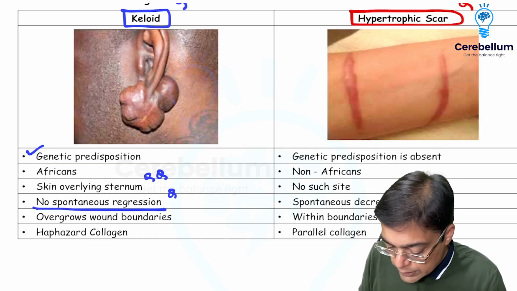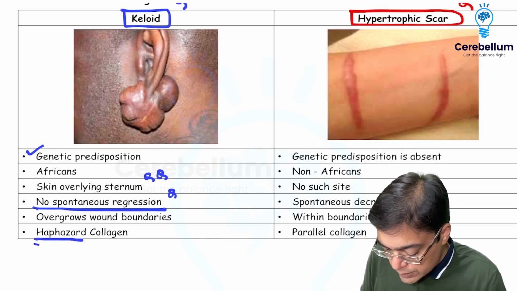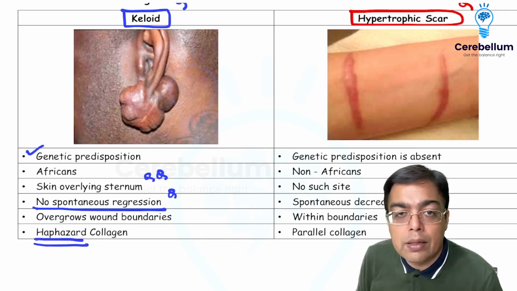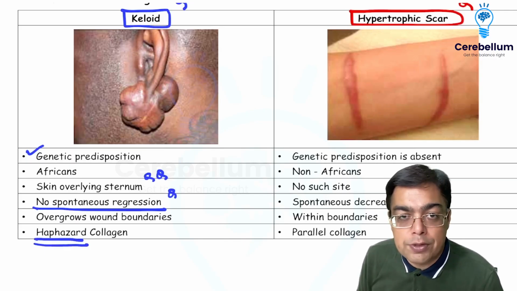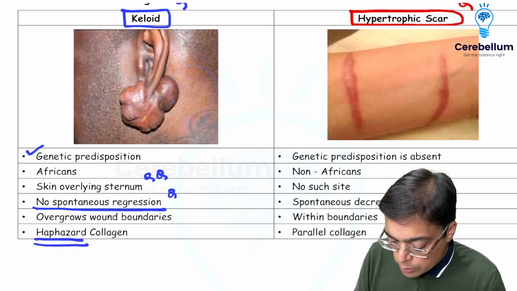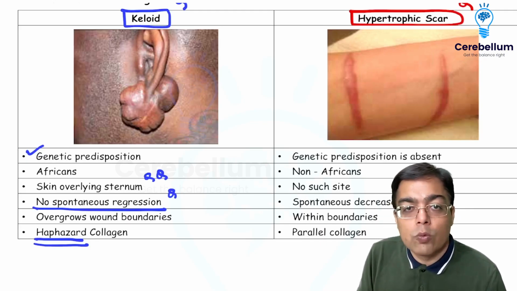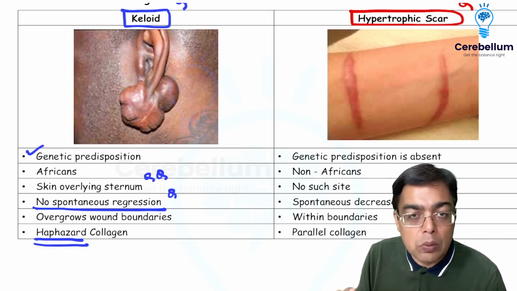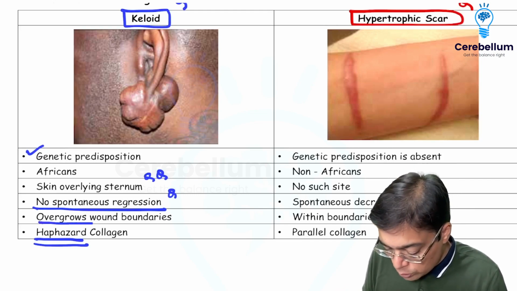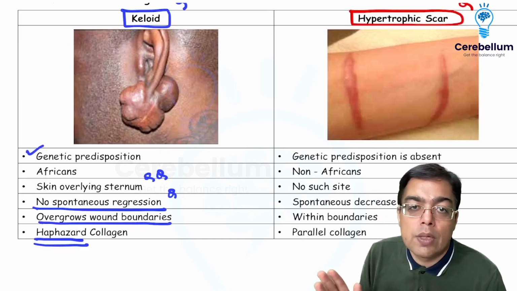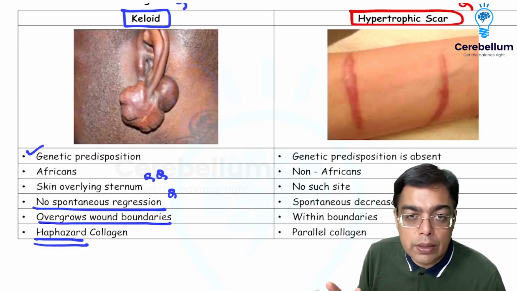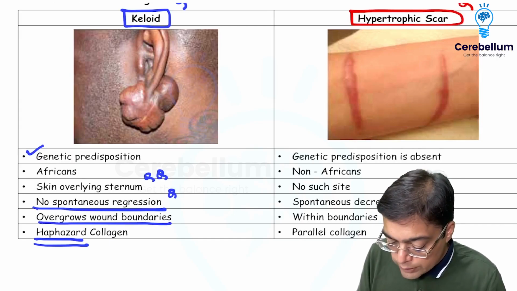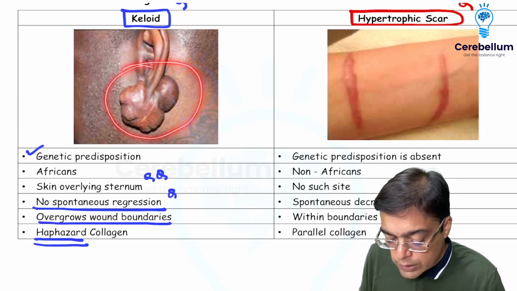The problem with the keloid is that you are going to be having collagen, which is present in extra amount, but it is going to be arranging itself in a haphazard fashion. So as I always talk about, the problem with the keloid is that keloid wants everything. It wants to cover everything. So it doesn't respect boundaries. So it is going to overgrow all the wound boundaries, vertically as well as horizontally. That's a problem with the keloid. And that's why it is going to be so disfiguring so far as a concerned individual is seen.